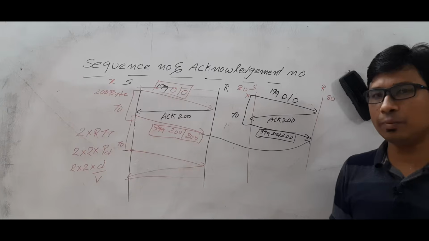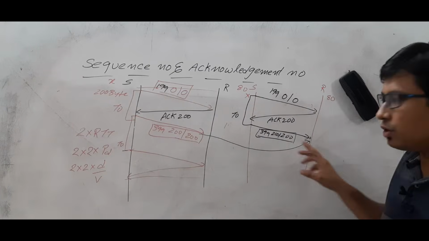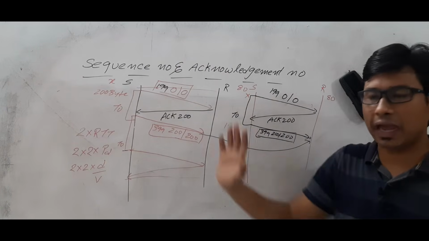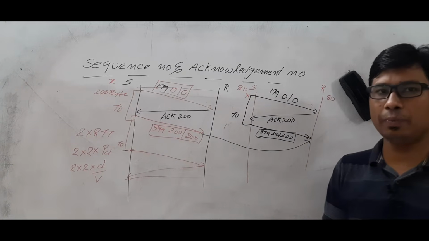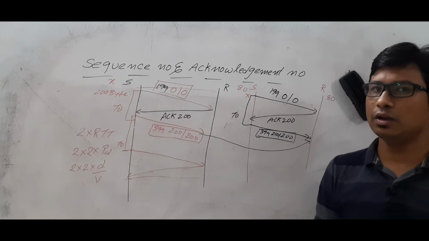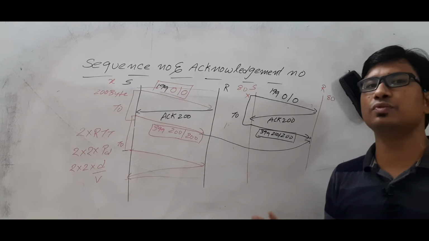Now what is the old packet? This packet is the old one because it was the earlier communication packet, but this packet is a new packet. Those two packets have the same sequence number. Now how could the receiver identify which one it is?